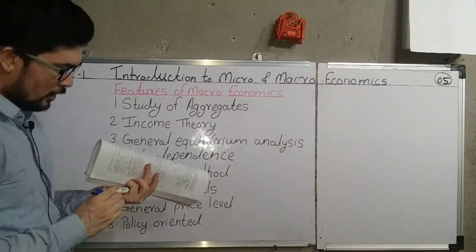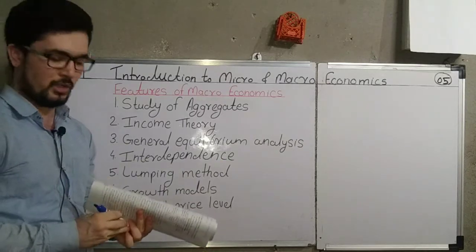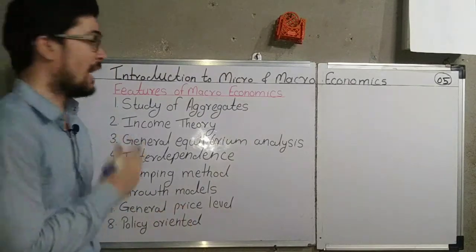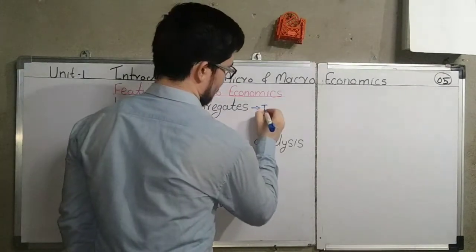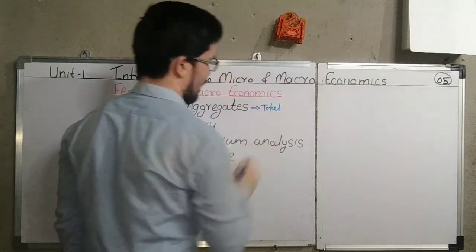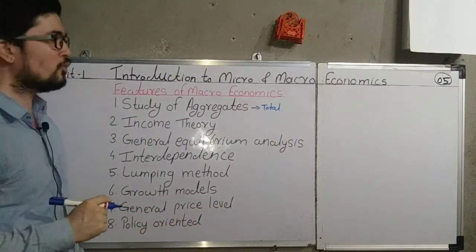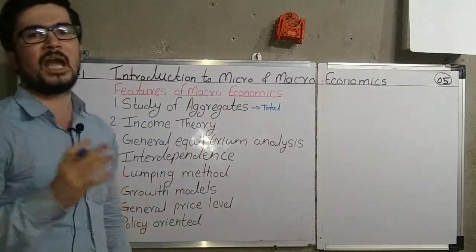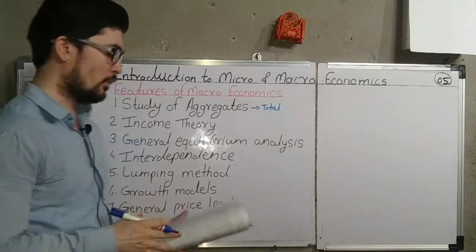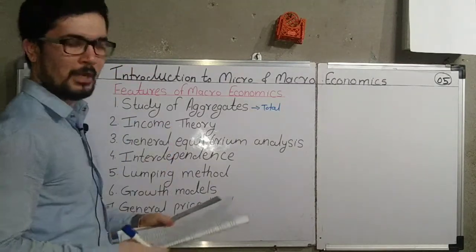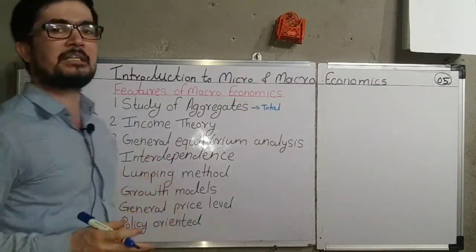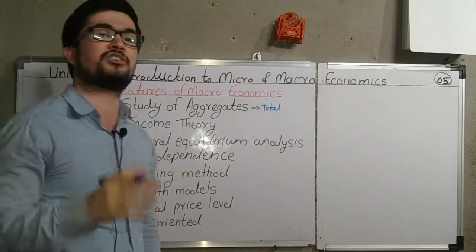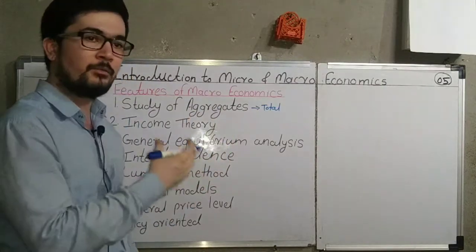First one, study of aggregates. Okay, what are the features of macroeconomics? The first point is study of aggregates. First of all, what is meant by this aggregate? Aggregate means total. In simple language, if you want to define, aggregate means total. So as we have already discussed, the macroeconomics is the study of the aggregate economy or the total economy. So in this macroeconomics, we study about the aggregates. Aggregates means the variables which are affecting the total economy or the national economy. That is the point we discuss in the macroeconomics.